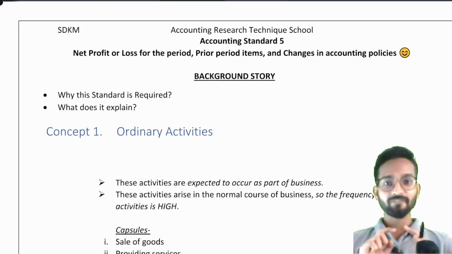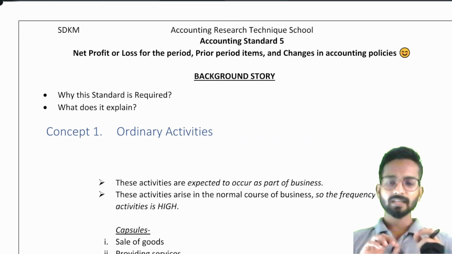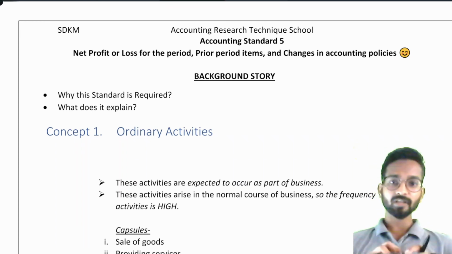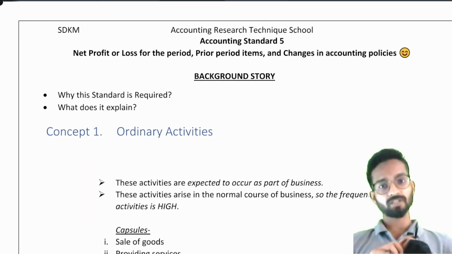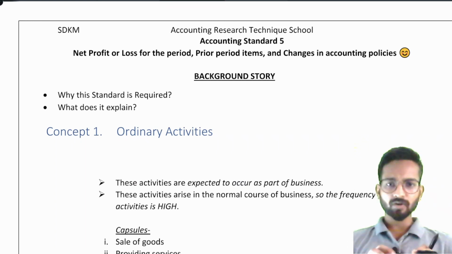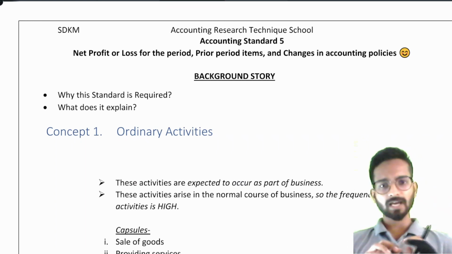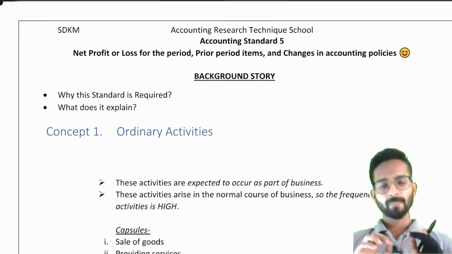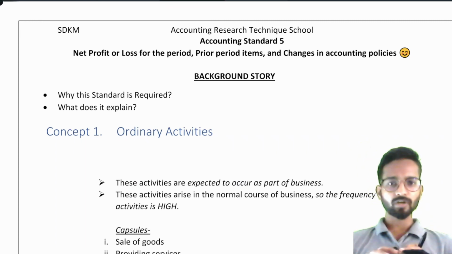Think properly. Which business were we doing? Our main business was manufacturing shirts and selling them. If I tell you that we have earned 10,000 rupees from selling equipment and machinery, will you say it is profit from ordinary activity or extraordinary activity? You will obviously say, sir, it is not our normal course of business. So we can bifurcate our profits into two different things, one is ordinary, and the other is extraordinary. Anything which is not in our normal course of business is extraordinary activity.